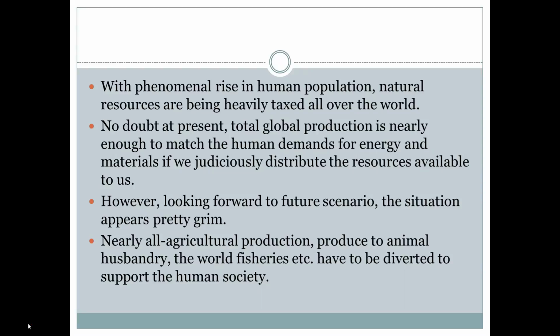So therefore, all agriculture production, that produce to animal husbandry and the world fisheries, have to be diverted to support the human society. So all agricultural production should be increased. To preserve these natural resources, you have to make a system, or you have to maintain the environmental features.